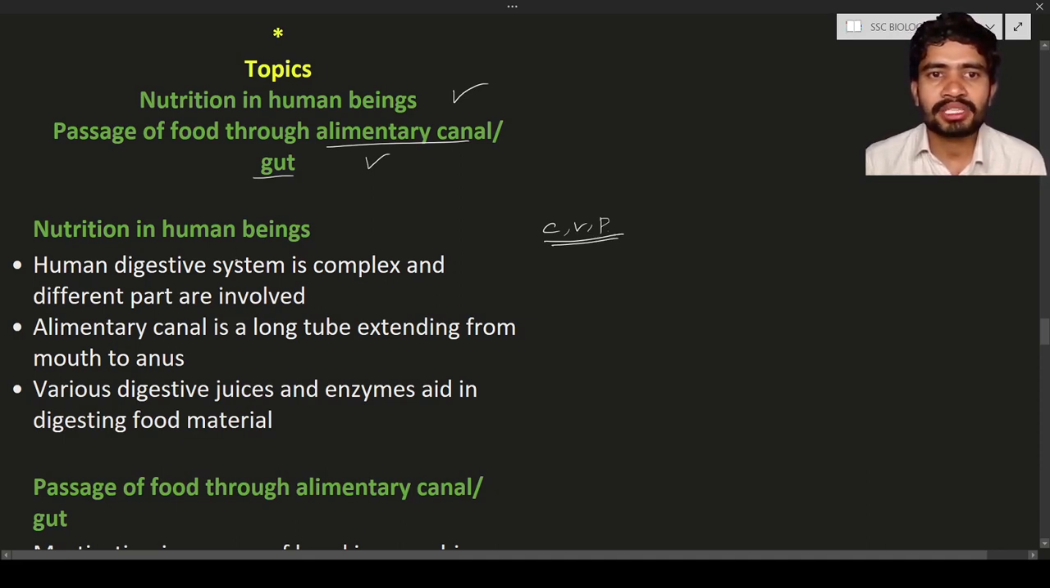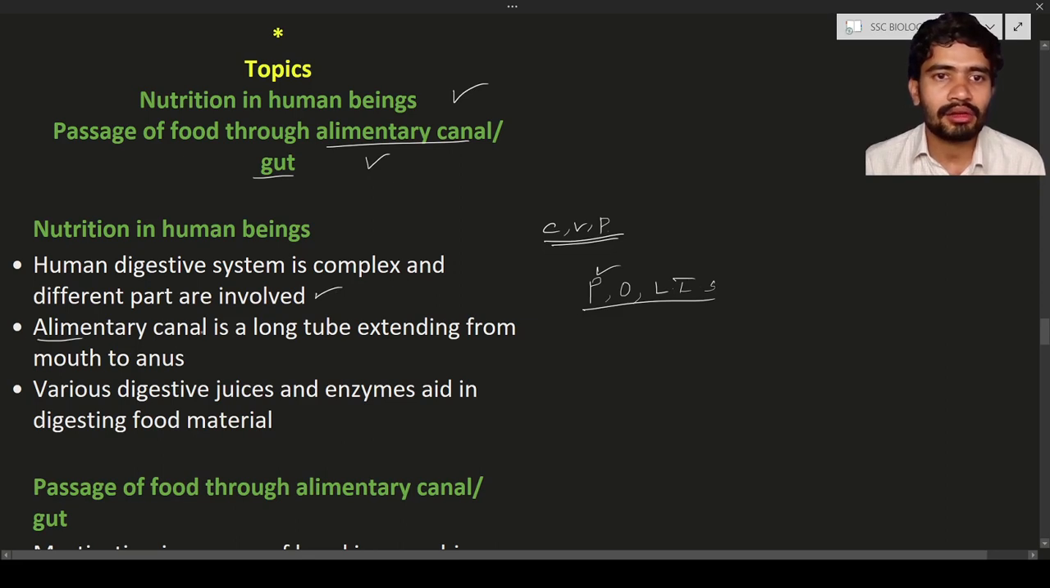The human digestive system is complex. Why are we calling it complex? Because the human digestive system contains different parts like the pharynx, esophagus, large intestine, small intestine, stomach, rectum, and anus. These all help in the digestion and processing of the food material, so we call it complex. These are the different parts involved in the digestion process.